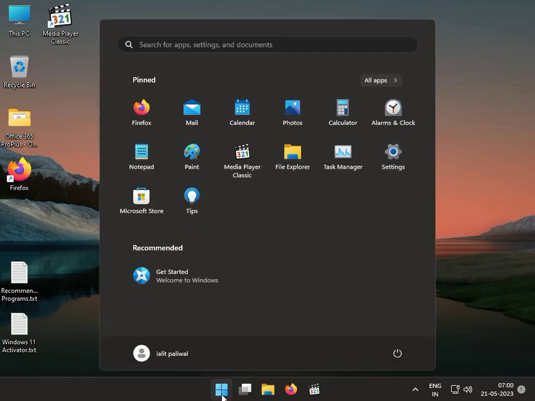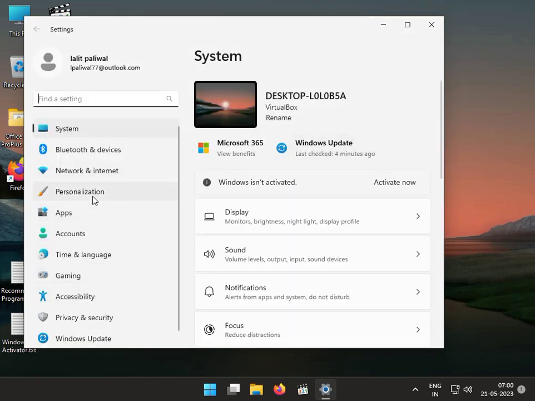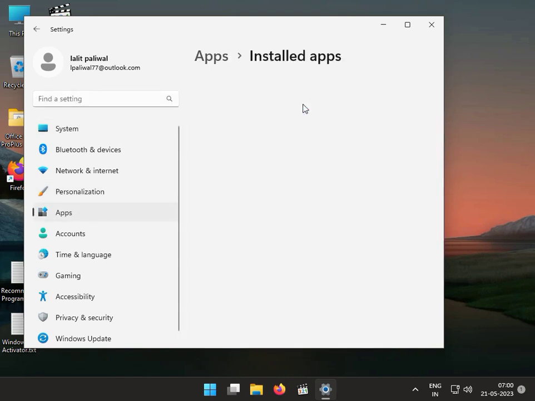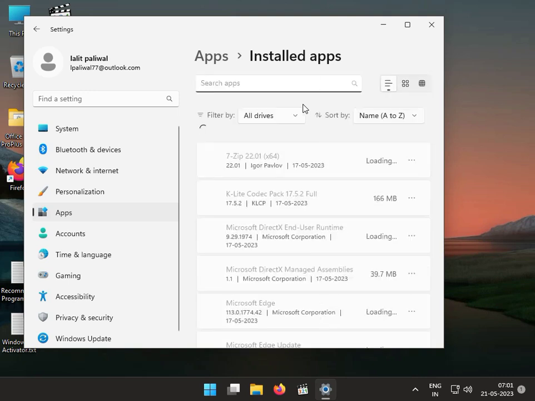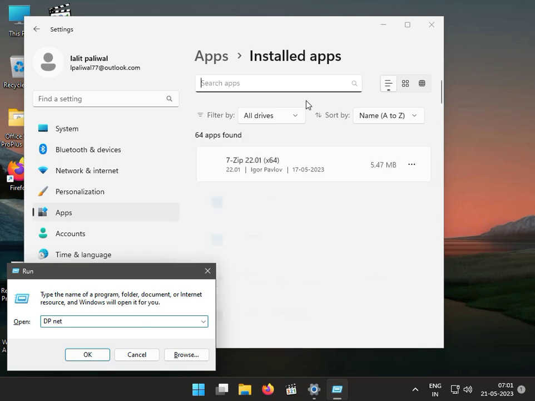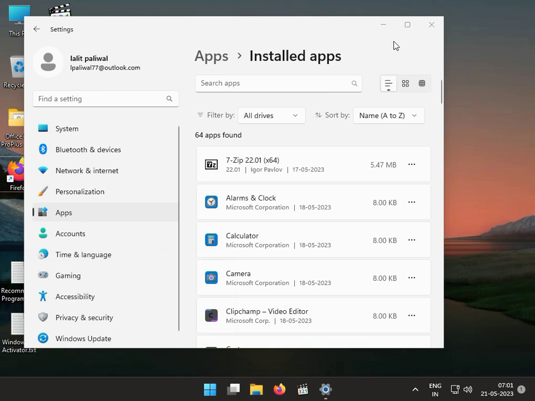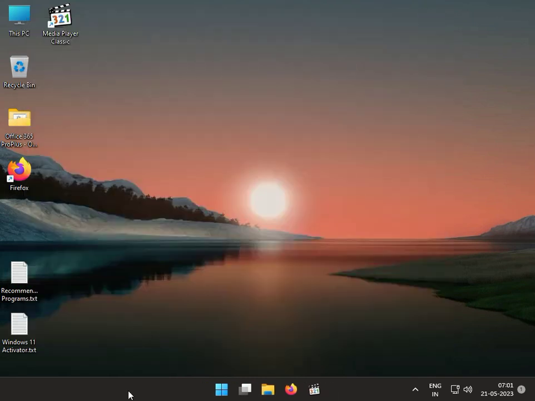Click the start button, go to Settings, Apps, Installed apps. Find 3DP Net, this software, and uninstall it.